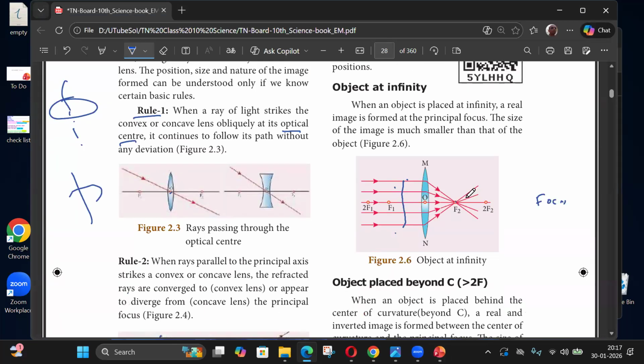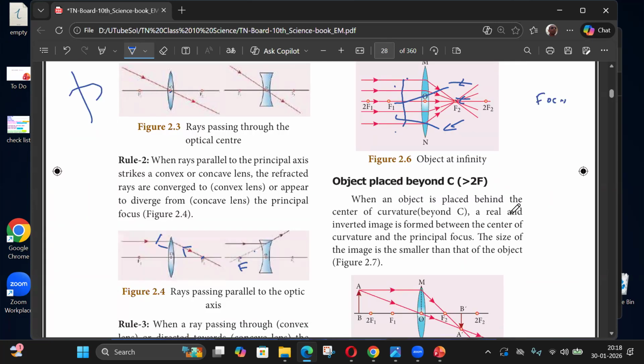So this parallel beam will focus at the focal point. F2 is called the right side. This one we can call F1, because if I send the light in this direction, then it will get focused here. So next, from infinity, I'll bring the object closer to the lens.